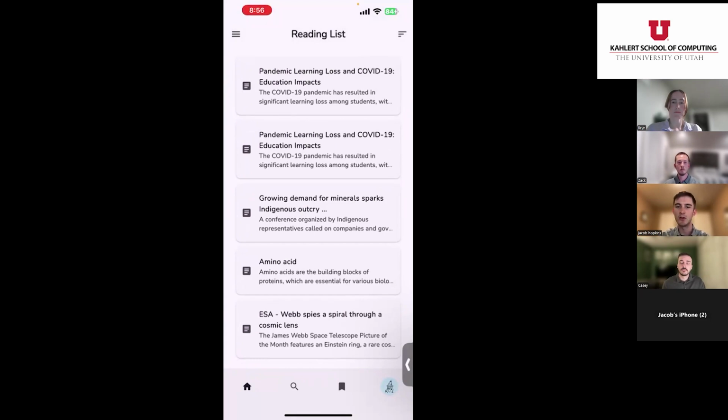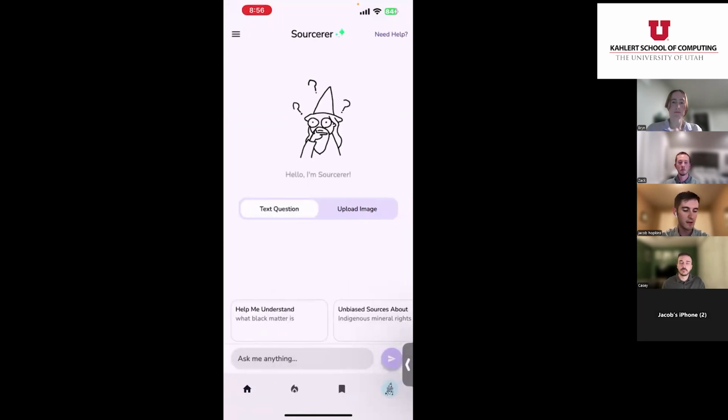What happens if you just open the app without asking a question? And that's this page here. As we can see, you don't have to ask a question just through image upload. We can also just ask a text question directly through here. And there's a few more helpful pieces of information about prompting the user and telling the user, hey, this is how you can use your app. Like down here, we have suggested questions or how you can phrase questions to get good sources out, and the tutorial at the top right there.